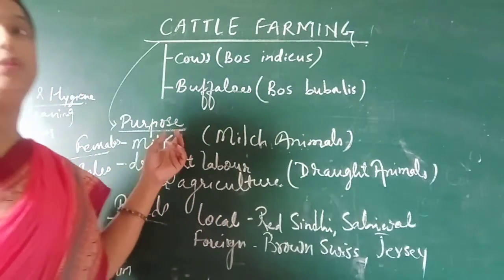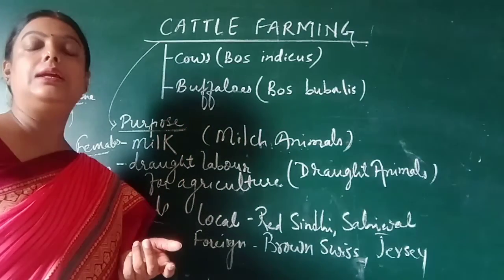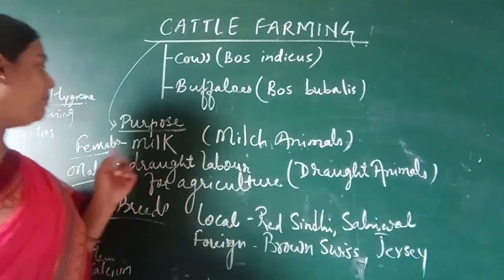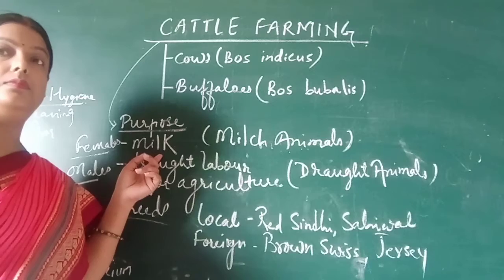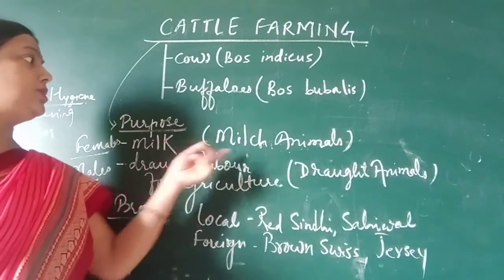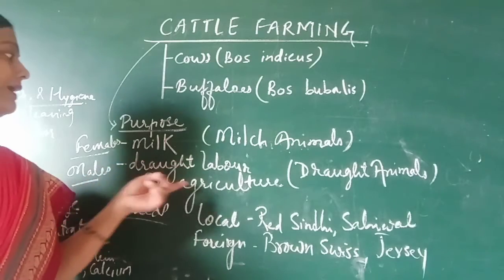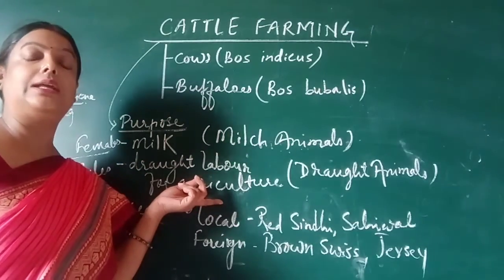Now come to the purpose. Cattle farming is done for basically two purposes. The first one is milk production, and the females are reared for the purpose of milk production. They are called milch animals. The second purpose is draught labor for various agricultural purposes such as tilling.